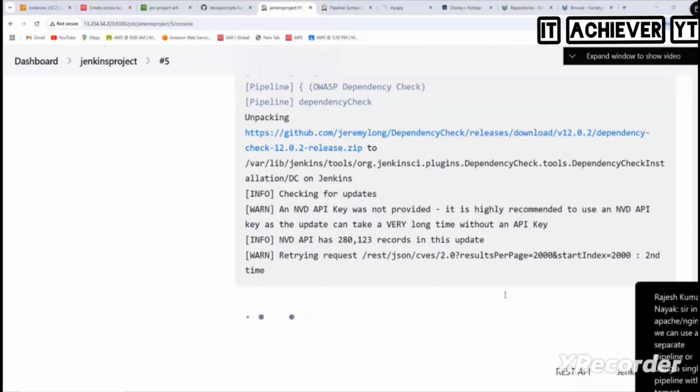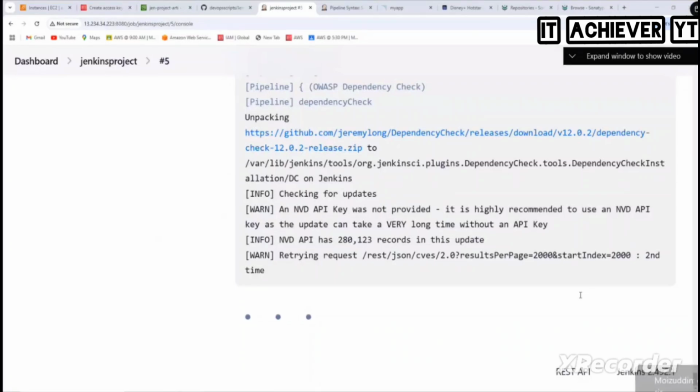Sir, in Apache or Nginx, can we use a separate pipeline, or can we use a single pipeline with Tomcat? You can include it as a stage here, Rajesh. If you want to push that into Apache, of course, Apache means web server, and Nginx too. Similarly, how we have configured our Tomcat, you set up the Nginx server and then add the stage here if you want to include the web server as part of the three-tier.